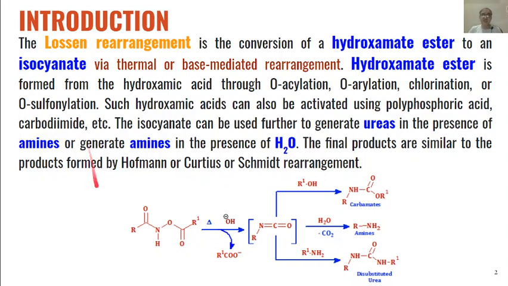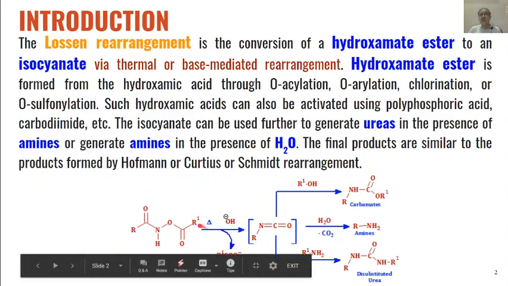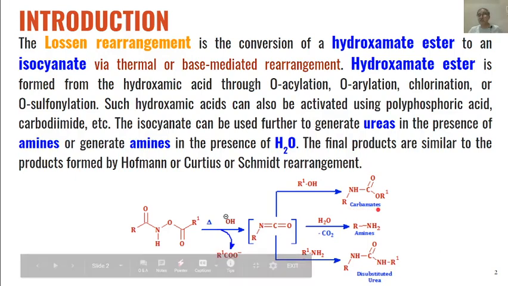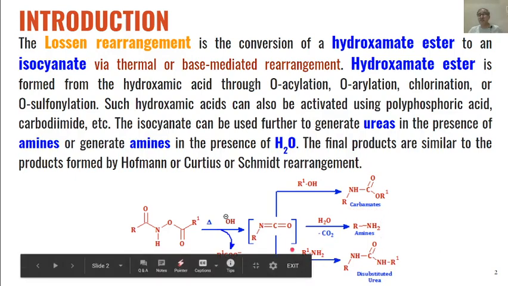And these esters, when they are heated or treated with some base, will lose the carboxylate anion, and these isocyanates will be formed. And as we have seen, these isocyanates on hydrolysis with water are converted into amines, and if they are treated with alcohols, then we will get carbamates as the products, whereas if these isocyanates are reacted with amines, then disubstituted ureas are formed.